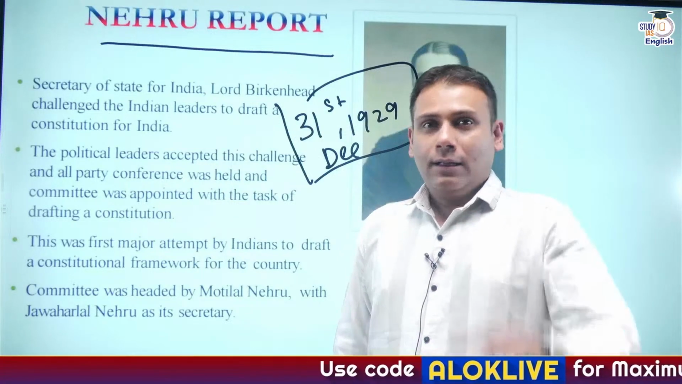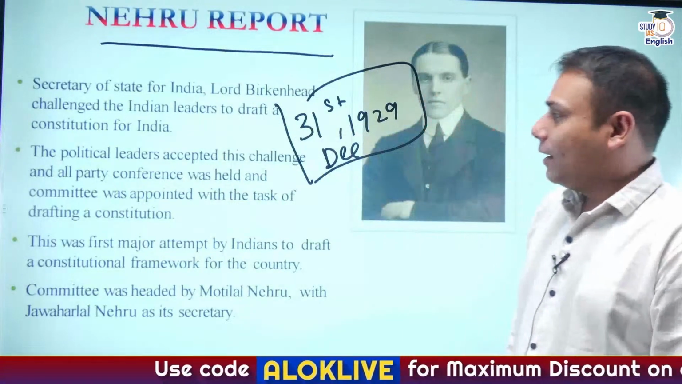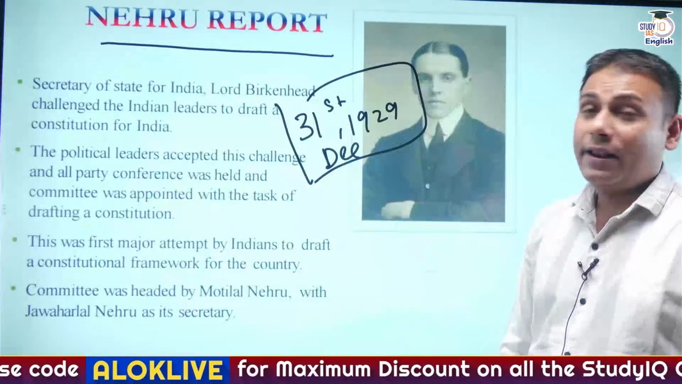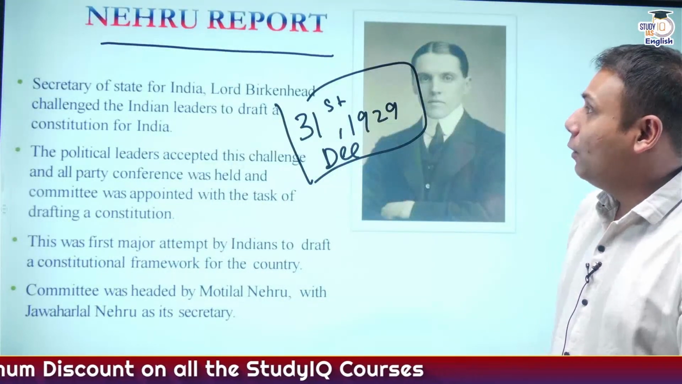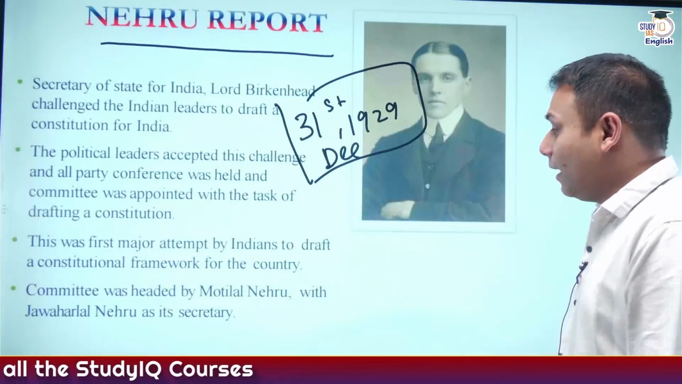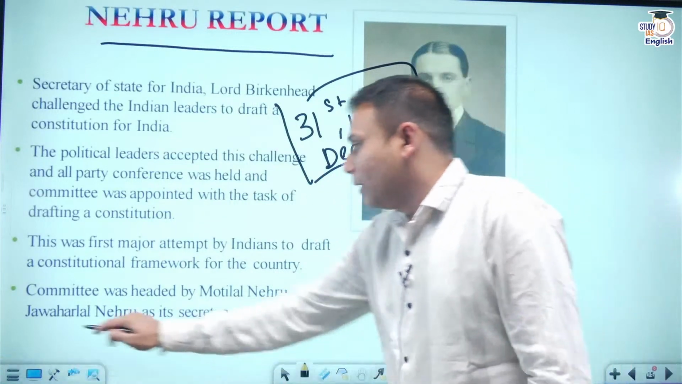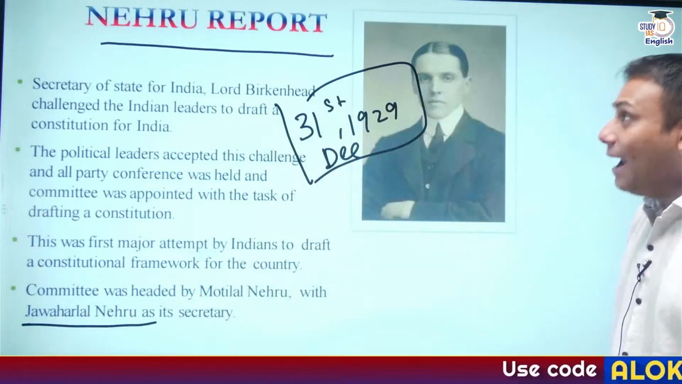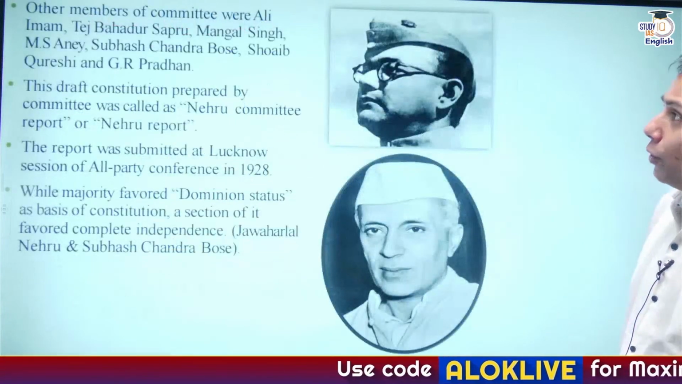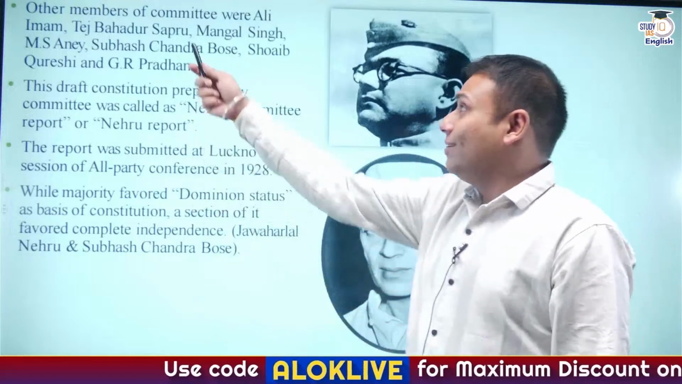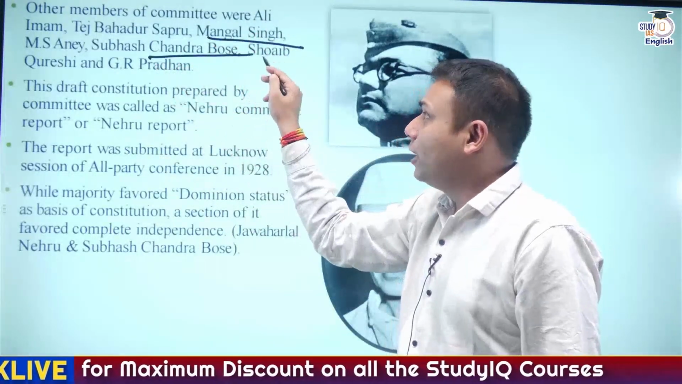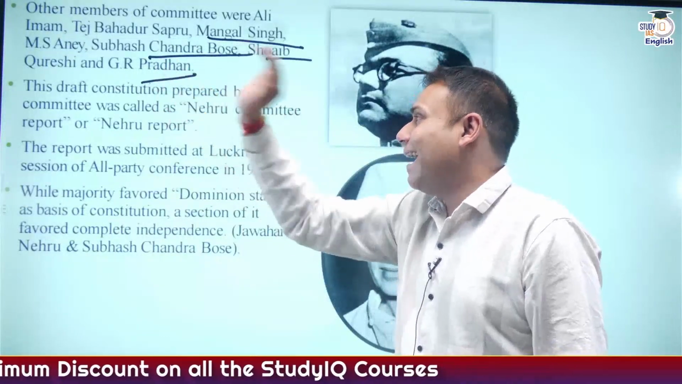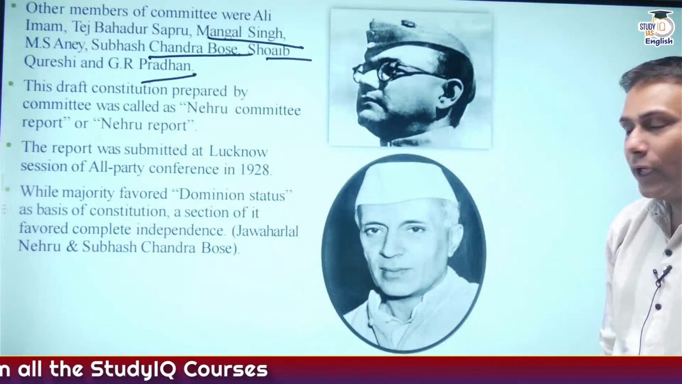And finally, what happened? The Constitutional Committee was created for drafting the constitution. The chairman of the committee was Motilal Nehru, and the secretary was Jawaharlal Nehru. And there came up the Nehru report. Other members included Tej Bahadur Sapru, Ali Imam, Mangal Singh, Subhash Chandra Bose ji, Shoaib Qureshi, G.R. Pradhan and M.S. Aney.